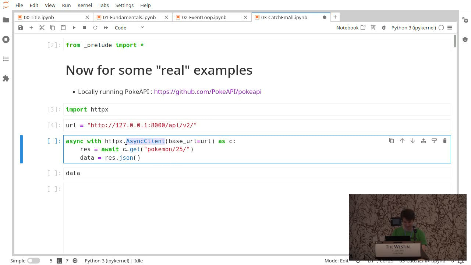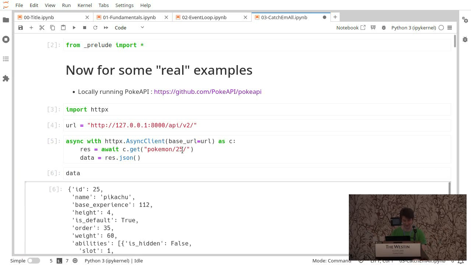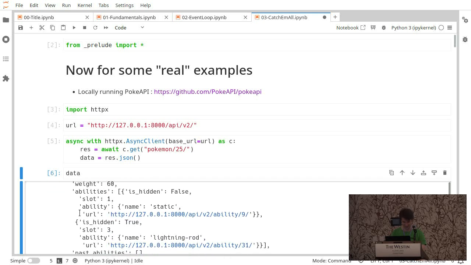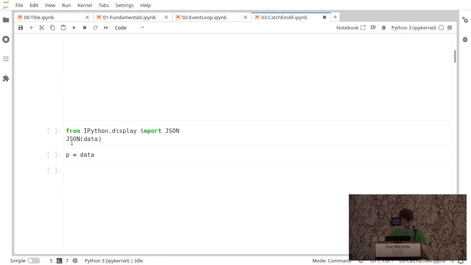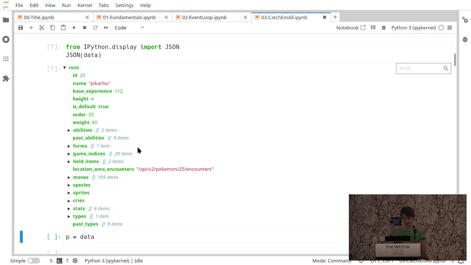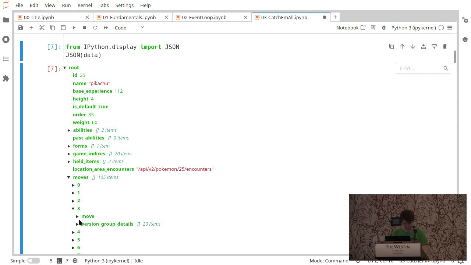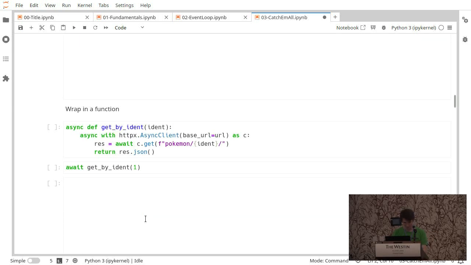So let's create our client. Let's get our Pokemon 25. Anyone know what Pokemon that is? Who's that Pokemon? It's Pikachu. So here's a big thing of JSON. It's way too big. But luckily, Jupyter has this JSON viewer. If you didn't know that, here's a fun fact. So here you go. It's Pikachu. He's got moves. There's slam. It'd be nice if we had time to keep on investigating the Pikachu data model.